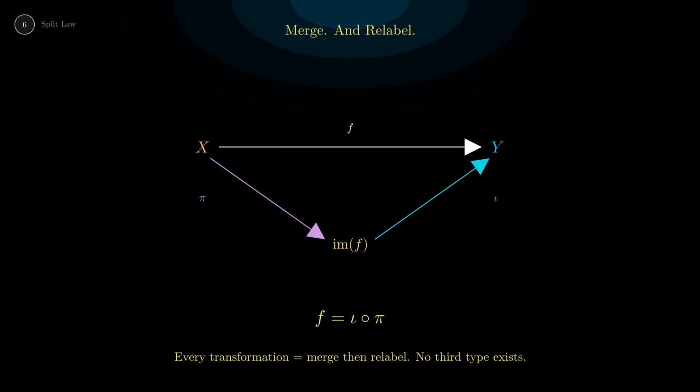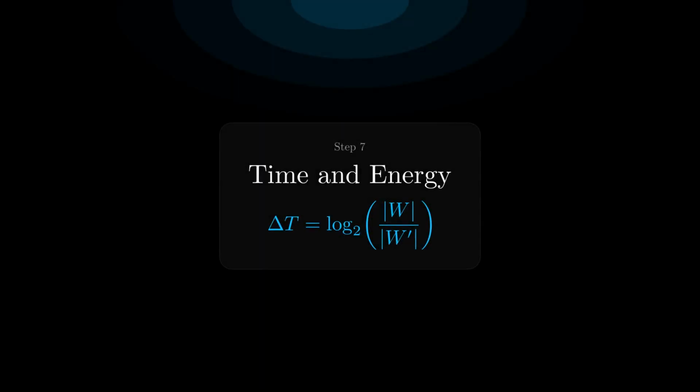It tells us that in our universe there are exactly two primitive operations. Merge, many become one. Relabel, one moves to a new name. No third type of transformation exists. The ledger is append only. Each new record is an irreversible commitment. This asymmetry creates something profound: time.